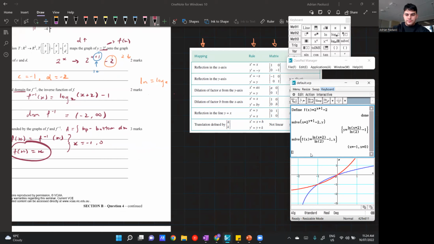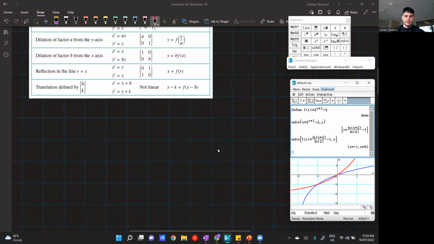Negative x cubed. I shouldn't do it on the calculator because I don't want to stuff up the working out, but I just draw it by hand. There's actually one situation where it intersects with y is equal to negative x, the line y is equal to negative x. So the graph looks something like this.